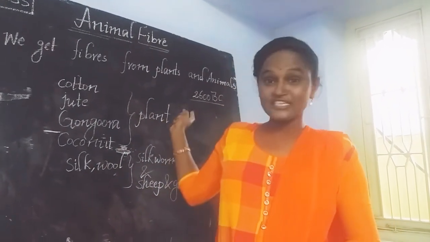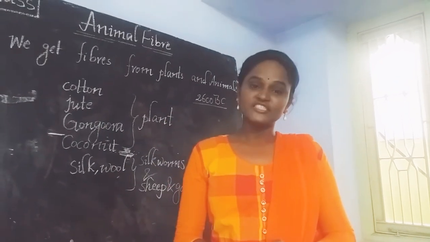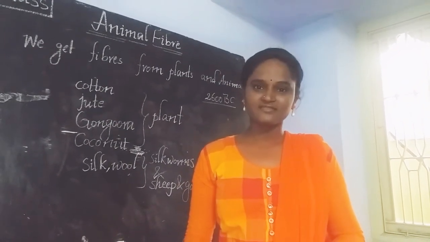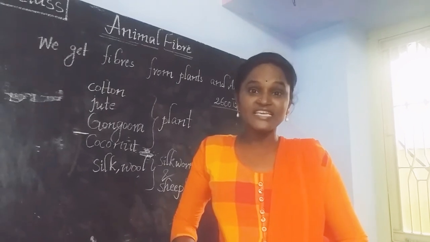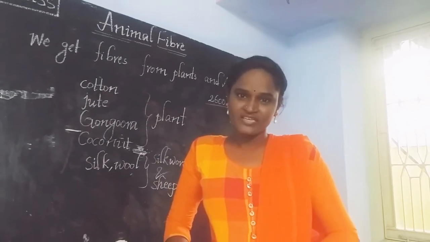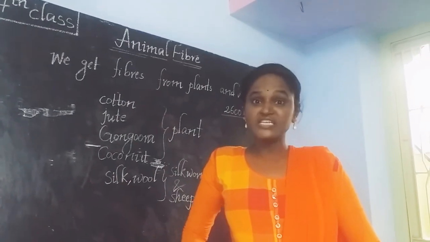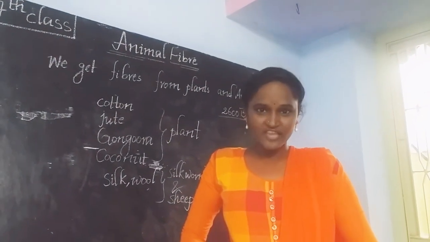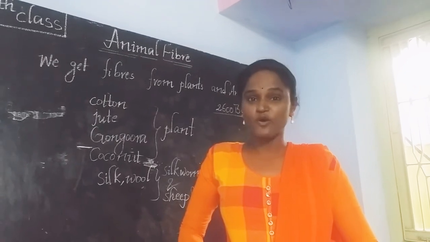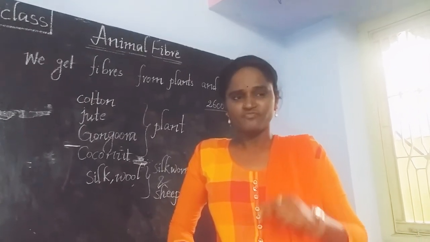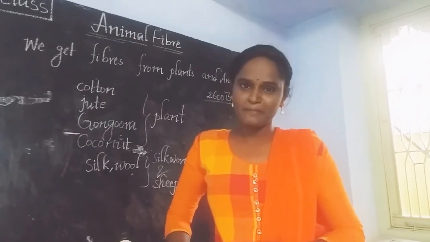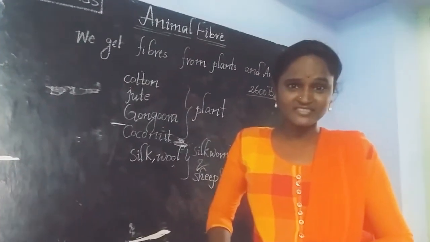In this story, there was a Chinese princess. Her name is Si Ling. One day she was having a cup of tea in her garden. While she was having a cup of tea, something fell into her cup. What is that? Did you think?